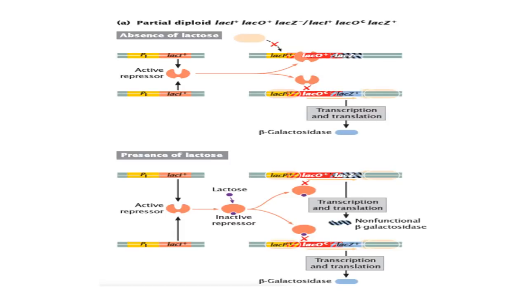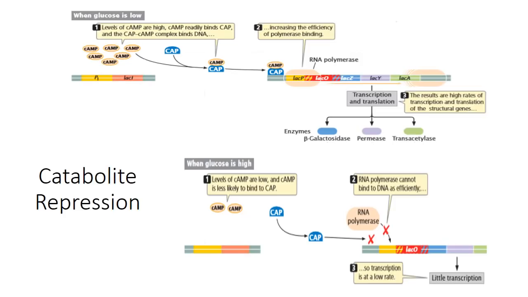In the absence of lactose, the active repressor cannot bind either lac O plus or lac OZ. Thus, beta galactosidase is produced even in the presence of